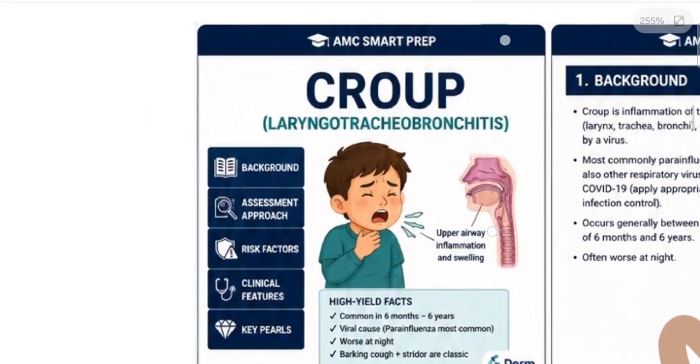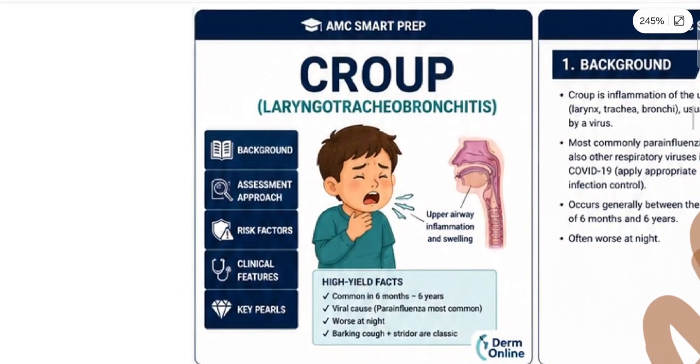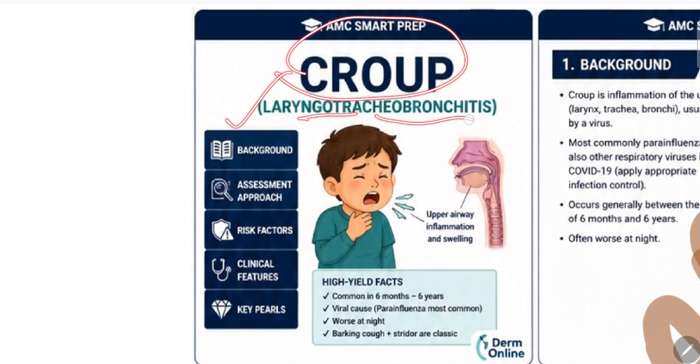So without wasting time, the first topic is basically Croup. Okay, Croup is a very, very important topic for your exam. It is a pediatric topic, a respiratory topic, part of the respiratory portion of your pediatric portion. Croup is also known as laryngotracheobronchitis.